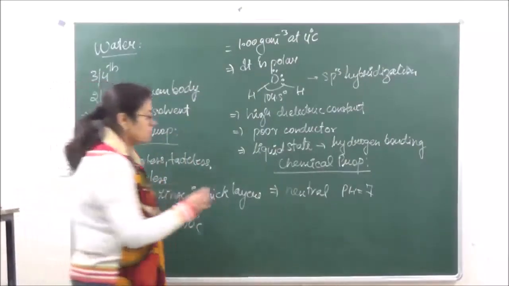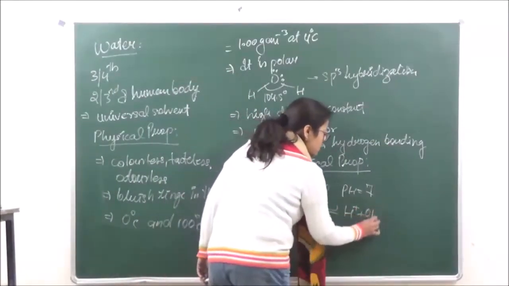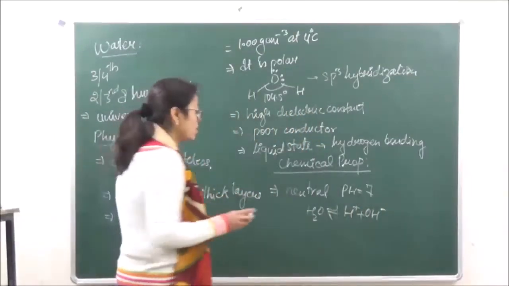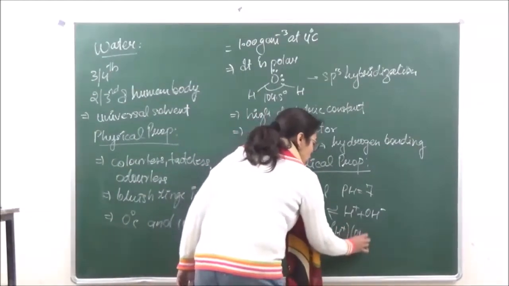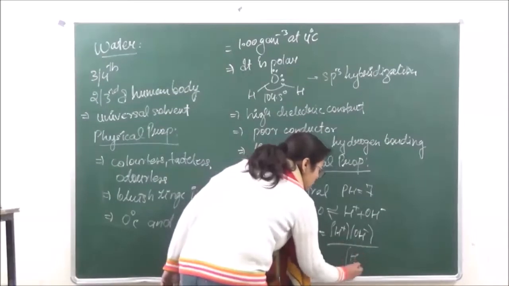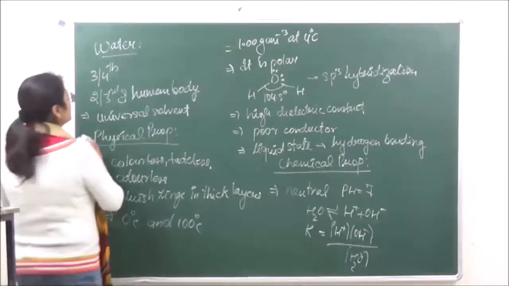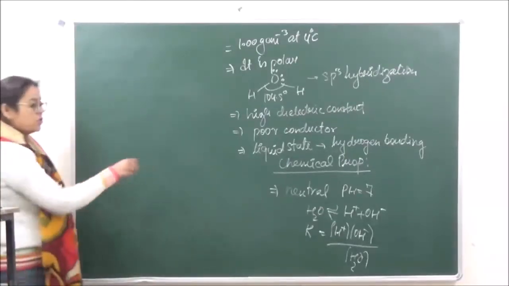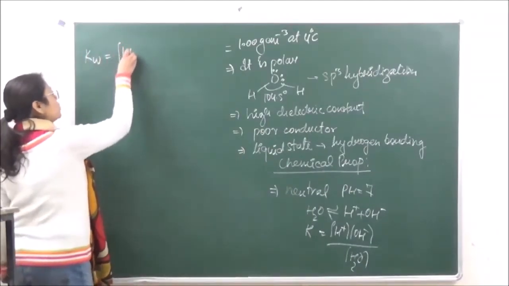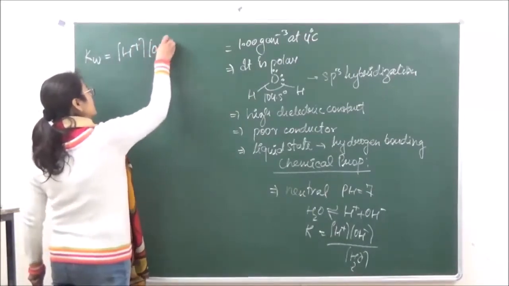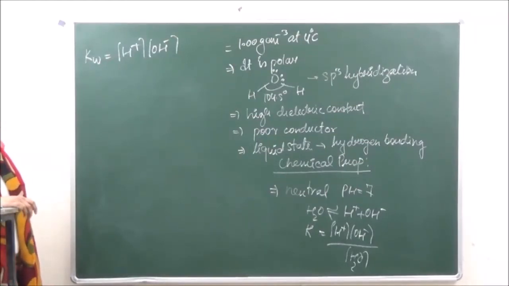So when we are looking at the dissociation of water, we know that water dissociates as H positive and OH negative, where K is going to be the concentration of H positive into OH negative upon concentration of H2O. Now the concentration of water is taken as constant, right? So K into that constant is known as the ionic product of water, which is given as the product of concentration of H positive into OH negative.